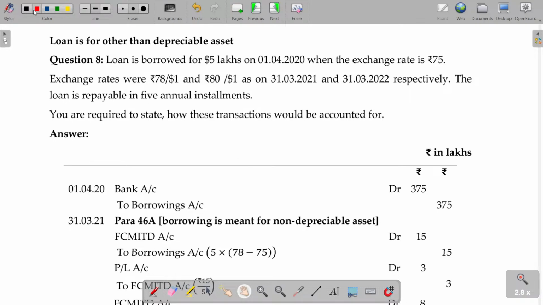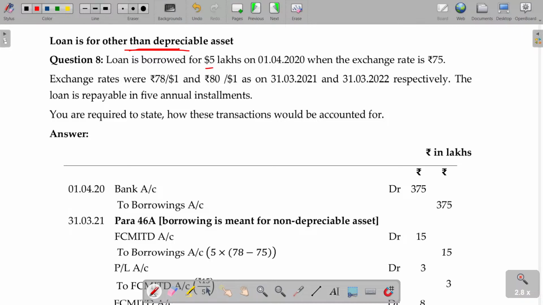Loan is for other than depreciable assets. What can we do? In case the loan is for other than depreciable assets, that excess payment, the lower payment, will be temporarily kept under foreign currency monetary item translation difference. And that difference will be amortized over the loan period. If the loan is repayable in 5 years, this amount will be amortized over a 5 year period. That's all.